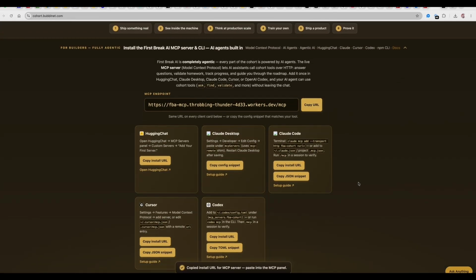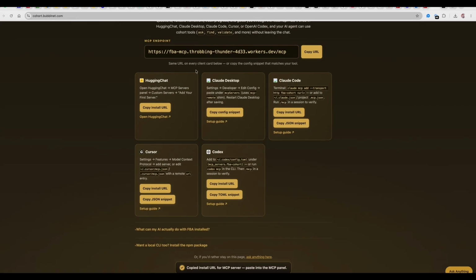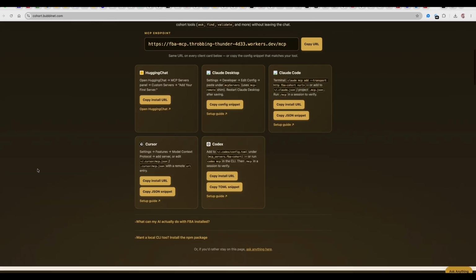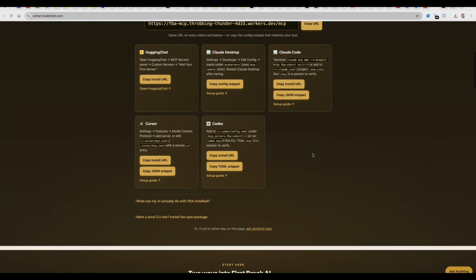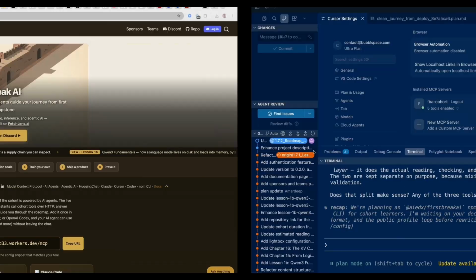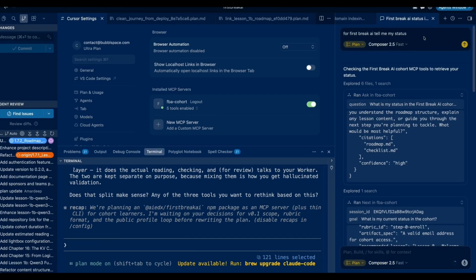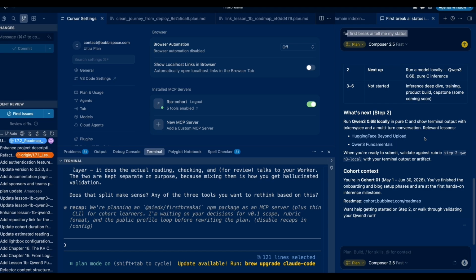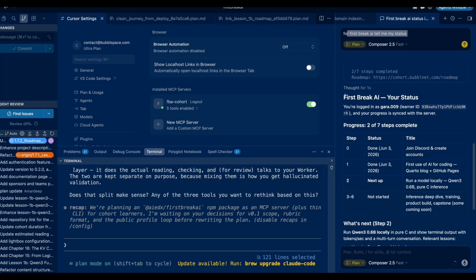You can copy the URL, and individual instructions, whether for Claude Desktop, Claude Code, Cursor, or others, are provided here. So you can easily add our MCP server right here. These are the two ways to go. If you ask for your status, again, the MCP server will work through it, log in, and tell you the status.